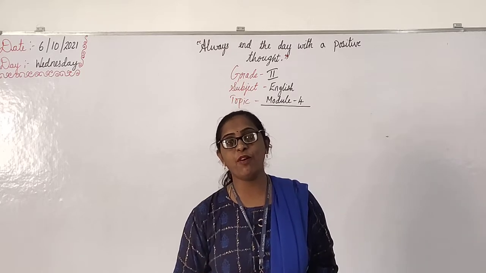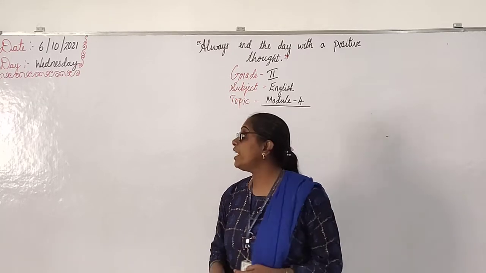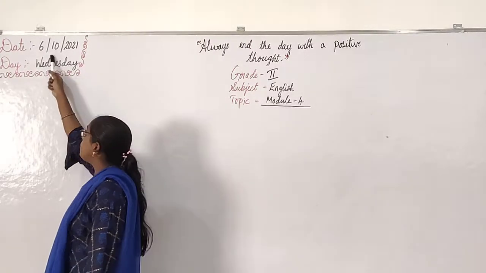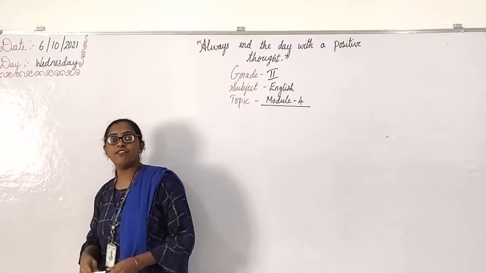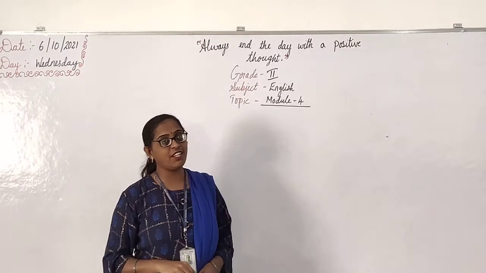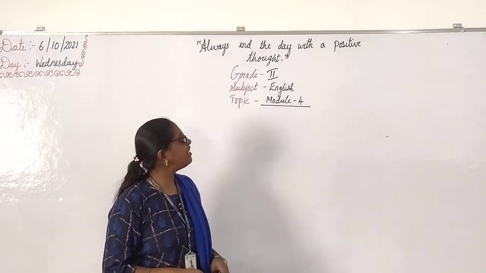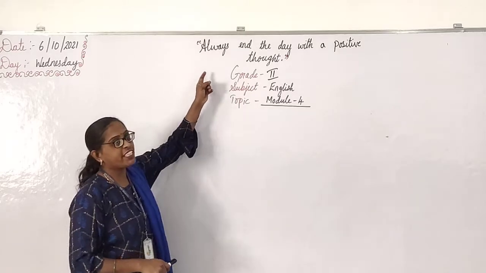Okay, tell me, what is the date today, children? Today the date is 6th. We are in the month of October. Year is 2021. Today is Wednesday, right? Yes. On Wednesday you have English. Yes.